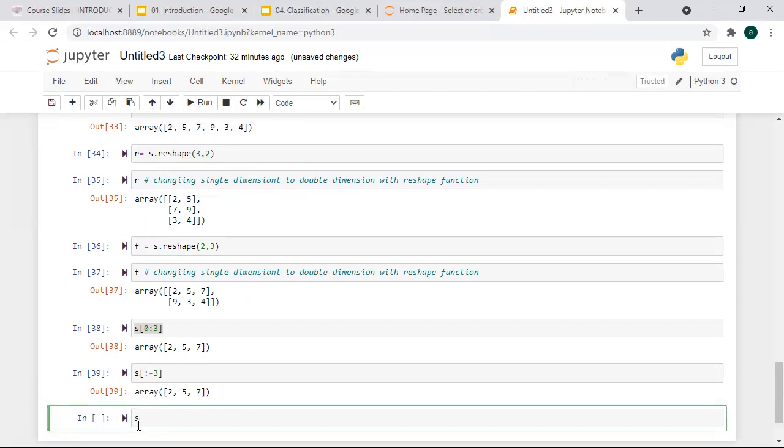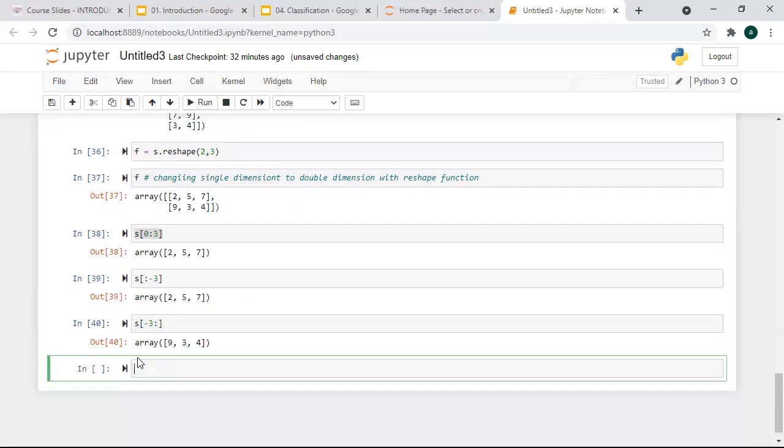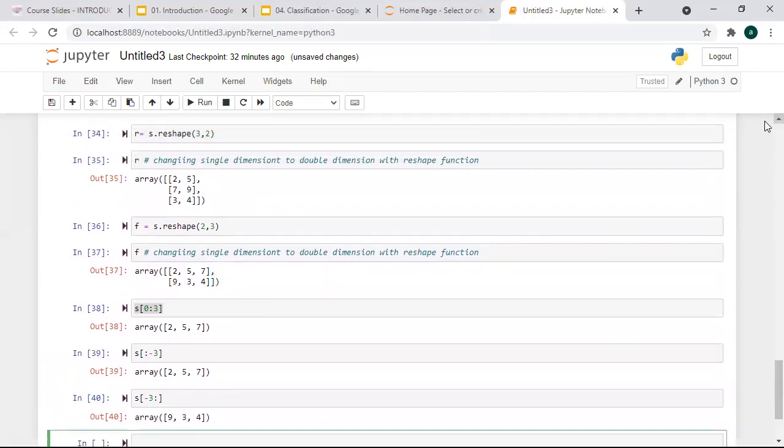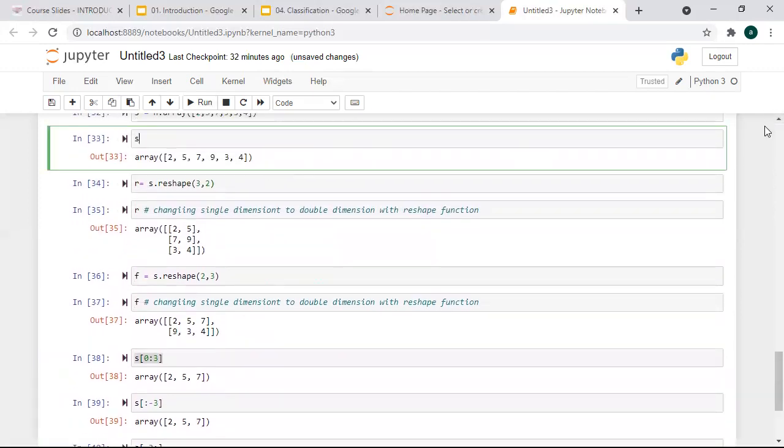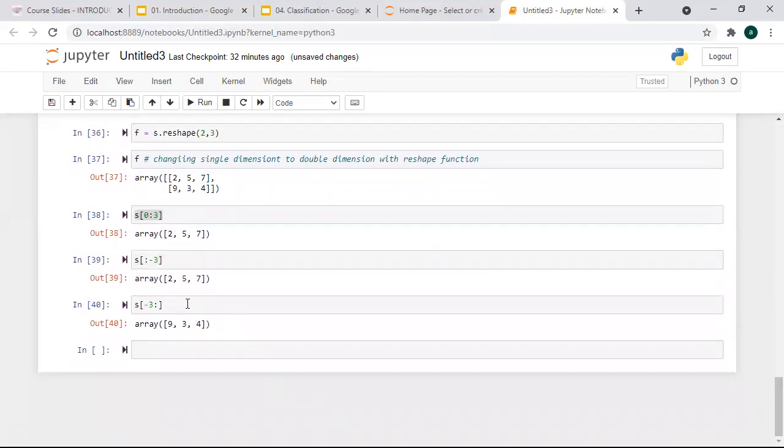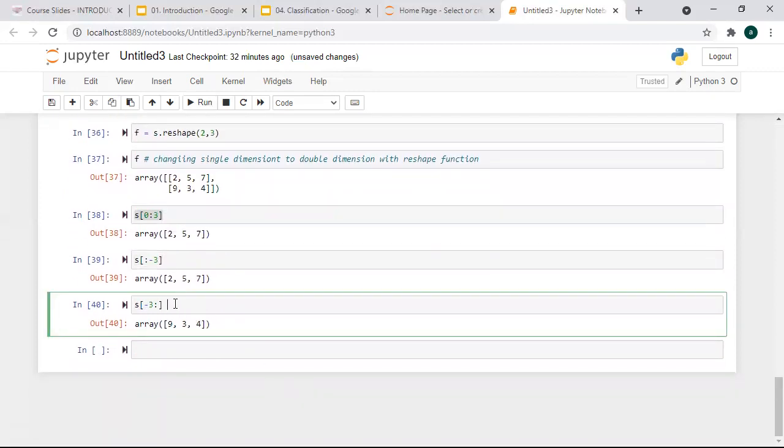Similarly, if we write it like this, colon -2, it will only print up to 5, right? So when I start from -3, this is the element. Let me explain. You were asking something: before that, where you have -3 after the colon, if you do -2, will it only print 2 and 5?